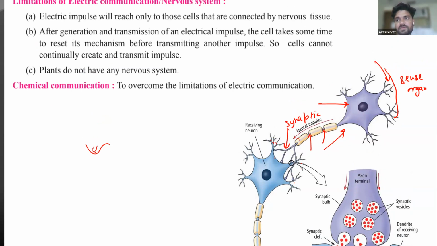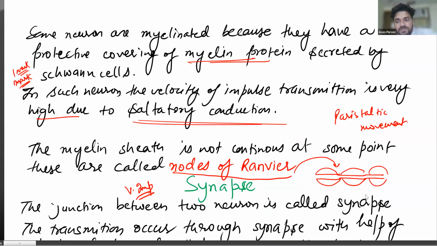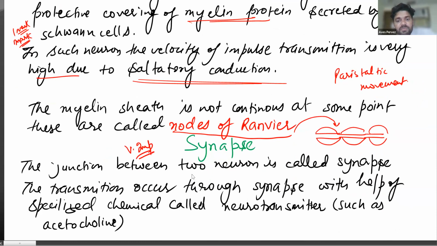Let's move. What are the limitations? What happens at synapse? First let's study what synapse is. The junction between two neurons is called synapse. Transmission occurs through the synapse with the help of a specialized chemical. How does this transmission occur? With the help of a specialized chemical called a neurotransmitter, such as acetylcholine.